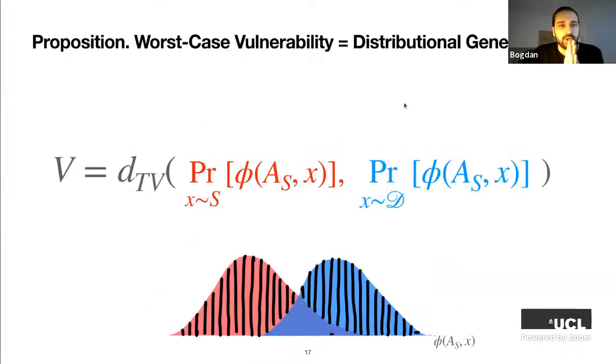So in the paper, we show that a worst case vulnerability, so vulnerability to basically any adversary, is bounded by distributional generalization. The worst case vulnerability equals the distributional generalization gap if we take the distance between probability distributions to be the total variation, which is one of the standard distances between probability distributions.